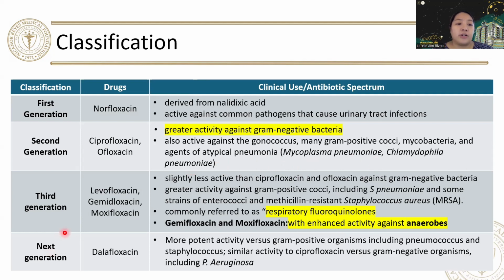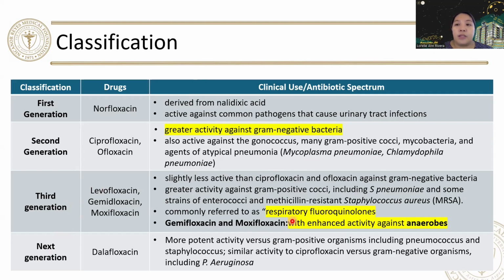Your third generation fluoroquinolones, these are your levofloxacin, moxifloxacin, and gemifloxacin. These are what we refer to as your respiratory fluoroquinolones.